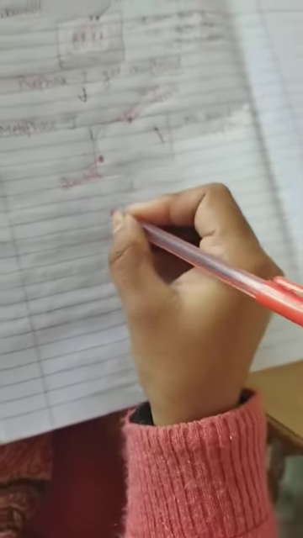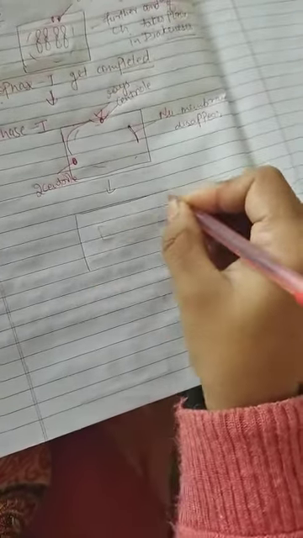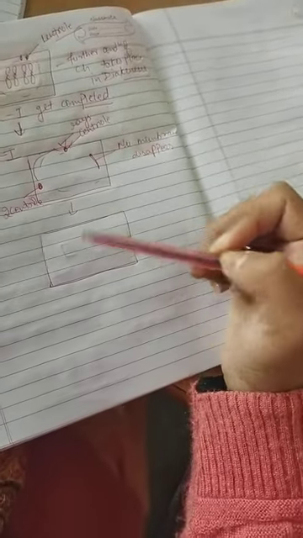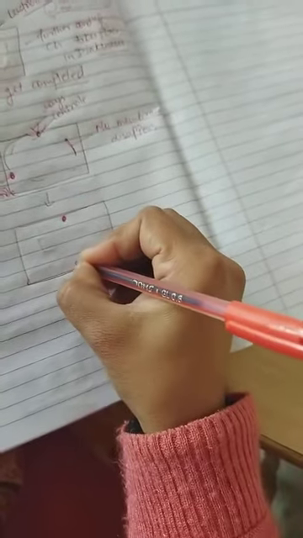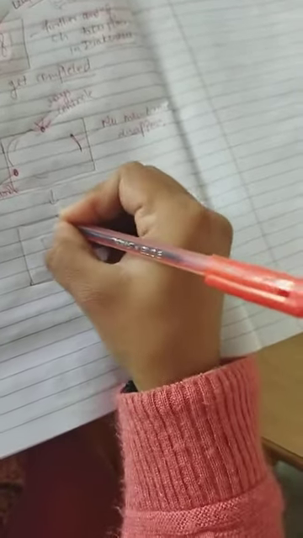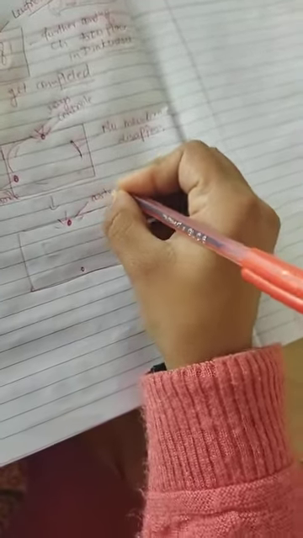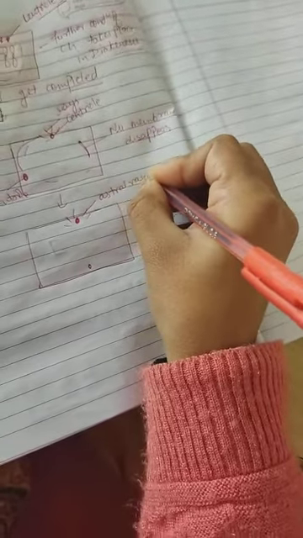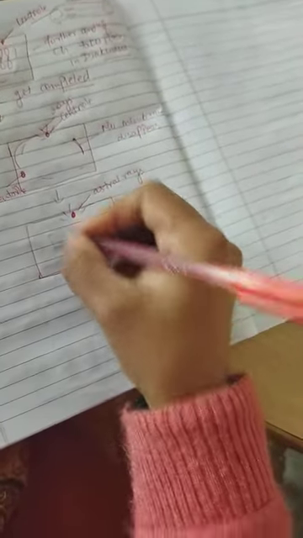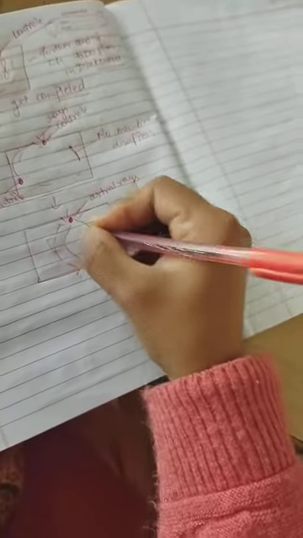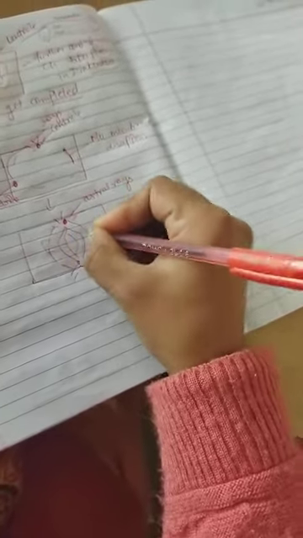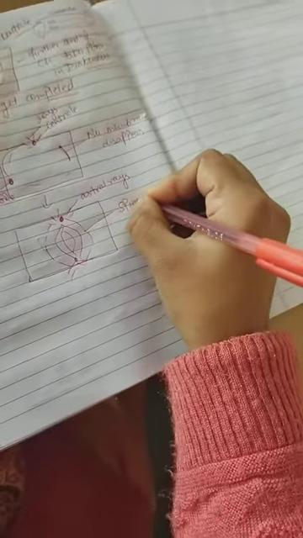So in metaphase first, what changes occur? The nuclear membrane disappears, and the centrioles start moving to the opposite poles. These are the astral rays, and they will also form spindle fibers. These are the spindle fibers.